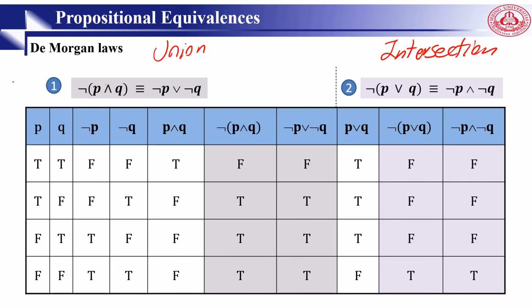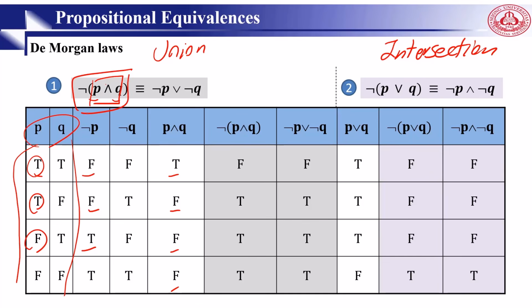We have only two variables, right? So p and q. These are the variables and these are the possible values. So we write not p and not q. Not p means T, F becomes F, T, and the same thing for q. Then we go for p and q, right? p and q is true, false, and so on. Then we go for the right side, not p and not q.